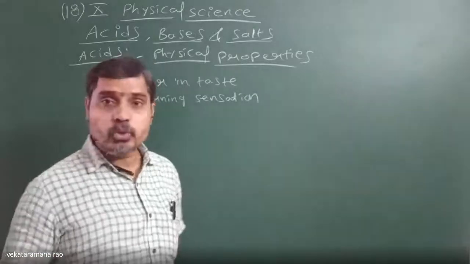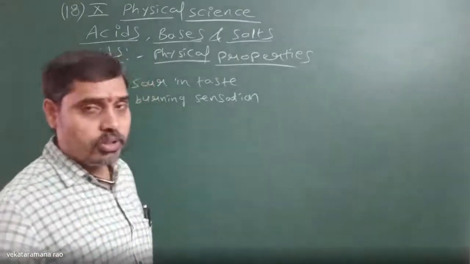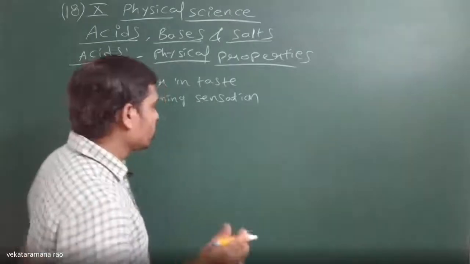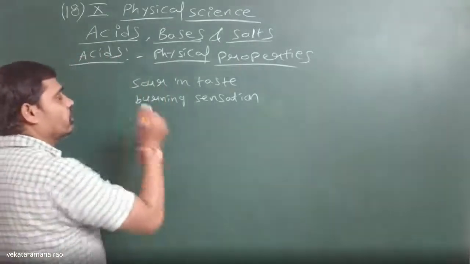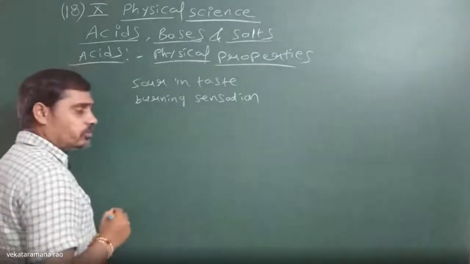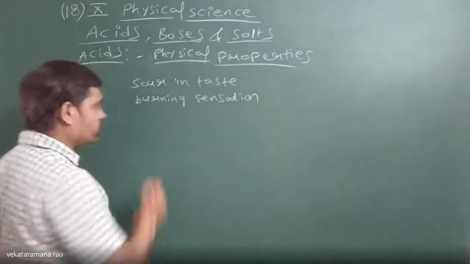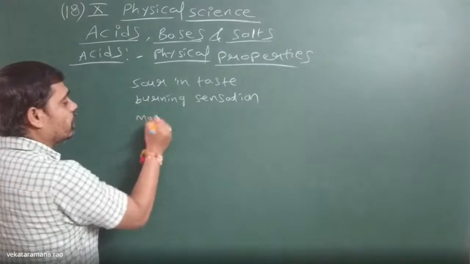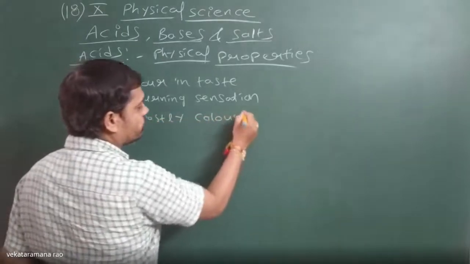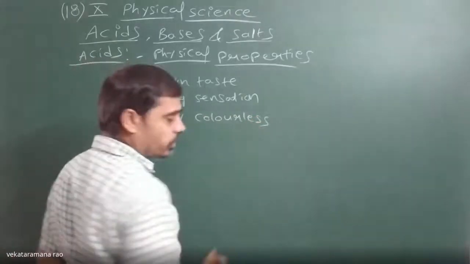With the help of indicators. So before going to indicators, note the physical properties: sour in taste, they give a burning sensation, and mostly acids are colorless. These are the physical properties.